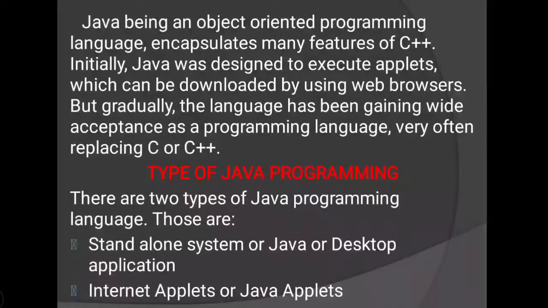When this language was developed, at that time they could only develop applet programs which are executed using a web browser. See, applet program is a program which is downloaded from the internet, and this program we can run using any web browser.